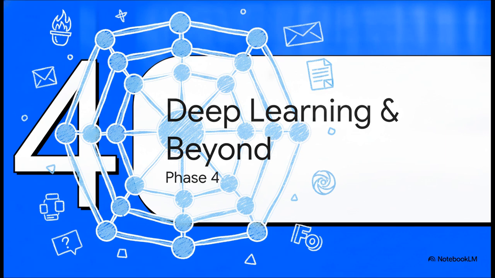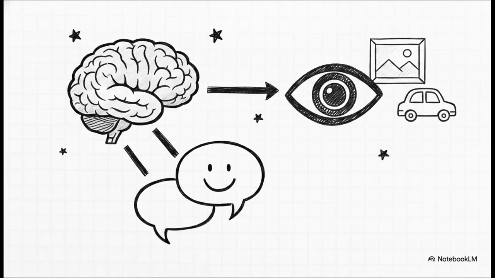Okay, now we get to add the really advanced technology to our structure in Phase 4, deep learning and beyond. This is where we bring in artificial neural networks and popular frameworks like PyTorch and TensorFlow. Deep learning branches out to give computers some truly incredible capabilities. First, there's computer vision. This is the tech that powers things like Tesla's autonomous driving and the facial recognition on your smartphone. Then we have natural language processing, or NLP, which is the absolute magic behind text summarization and tools you probably use every day, like ChatGPT.